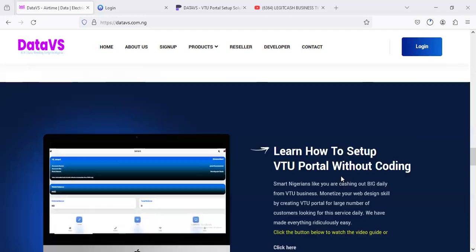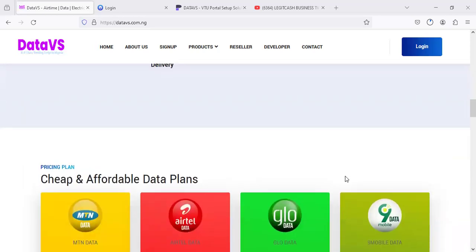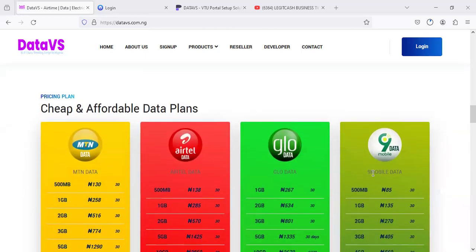Once you come here, you will see that there are two options for you to get started. You can either become a user, someone that actually uses the platform for daily transactions, whether you are a vendor or a reseller. You can add your sale margins across all the data prices on the platform and begin to sell as well. That's the first option. The second option is for people that want to own the VTU website, just like what we are saying in this video. You are going to own the VTU website under your brand name, and then begin to promote your website where you outsource the data services from Data VS.